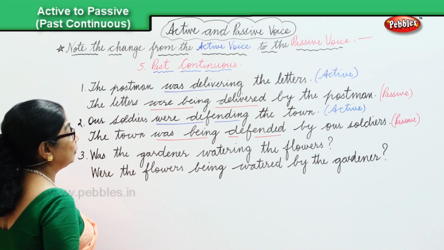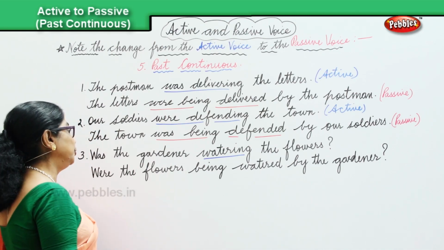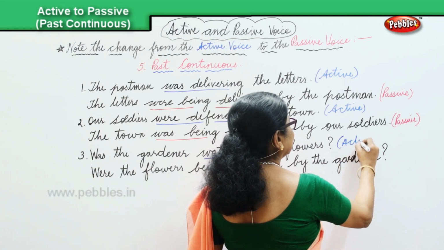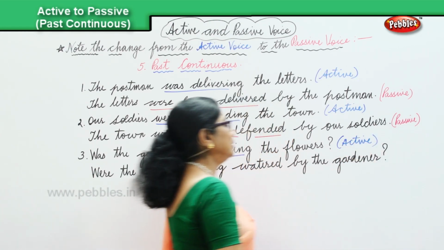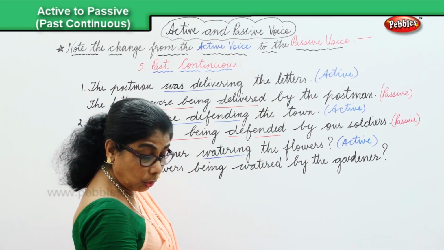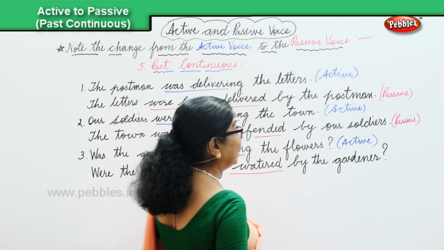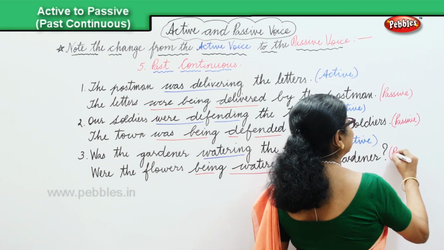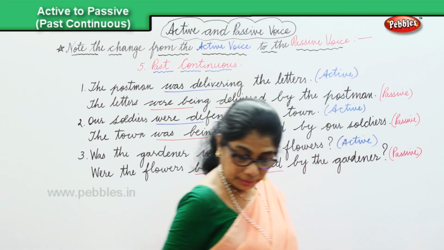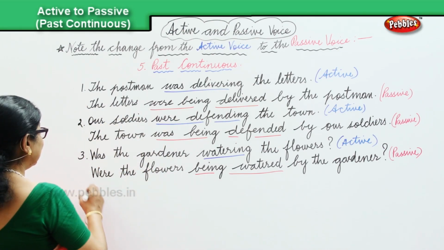Now, let's look at the verb here. In the active voice, we have watering, in the past continuous. Was the gardener watering the flowers? Active. And if we change over into the passive, were the flowers being watered by the gardener, that's the passive. Passive voice.